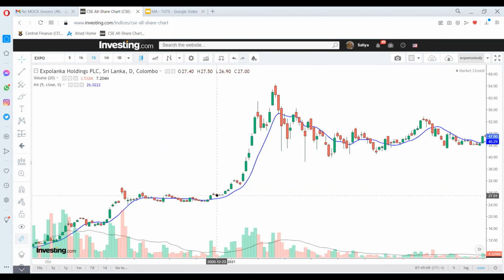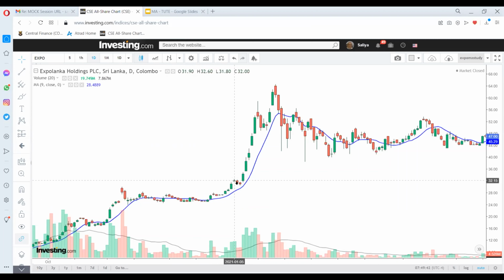Let's say you have bought here, because of this breakout above 2760, and it went up to 28, then you feel there is a consolidation respecting this area, right? And it's not coming down. Then you see for several days, the prices are above the moving average, you add to your position.